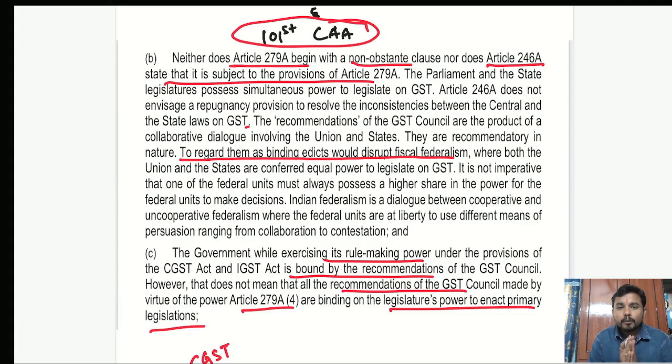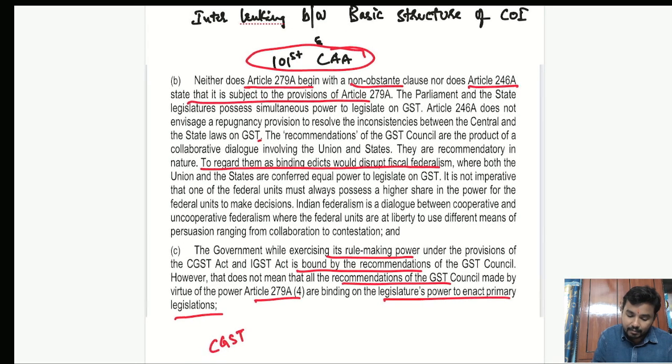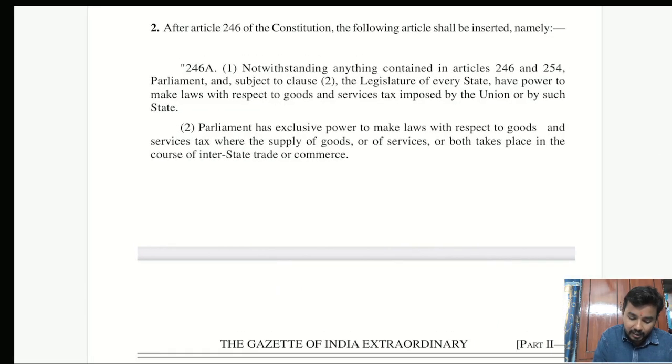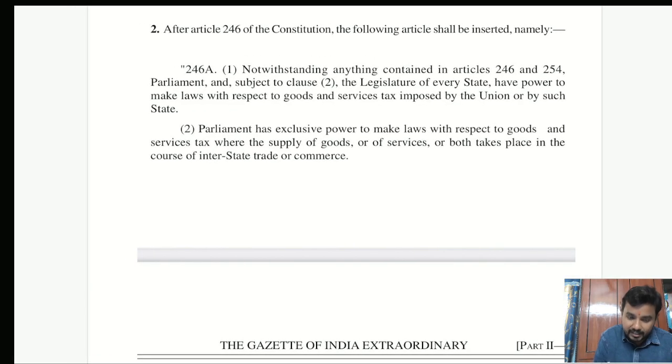Now, why did the Supreme Court say that those recommendations are not binding? They said that neither Article 279A starts with a non-obstante clause, nor does Article 246A, which gives power to both the Parliament and the state legislatures, say that its power is subject to Article 279A. For example, Article 246A says, notwithstanding anything contained in Article 246 and Article 254.